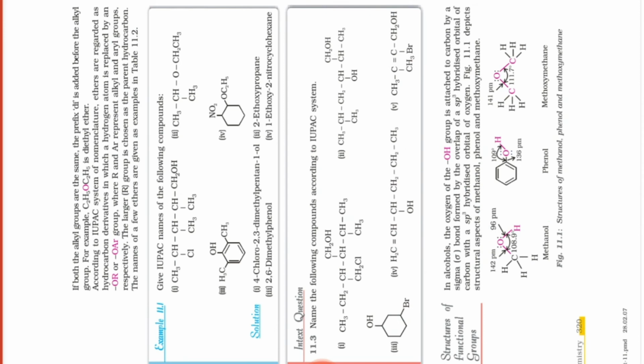Clear? 2,6-dimethylphenol. We understood that because OH is directly attached to the benzene ring, that is why it is a phenol. Clear? Okay, now you see the next one.